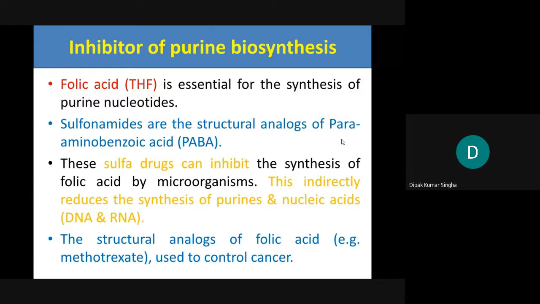The structural analog of folic acid, methotrexate, is also used in cancer. Folic acid is essential for human beings and for microorganisms, but with sulfonamides, microorganisms cannot synthesize their folic acid, while ours is not affected because it is quite different.